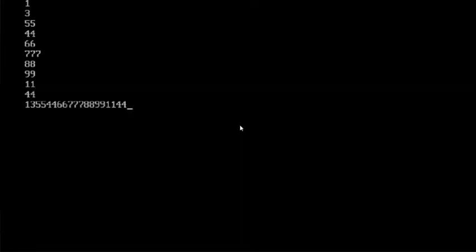So I give 1 value, 2, 3, 4, 5, 6, 7, 8, 9, 10. Pressed enter. Can you understand these are the values? I would have given \n. So just take a little trouble to understand: 1, then 3, then 55, then 44, 66, and so on. Are you able to understand?